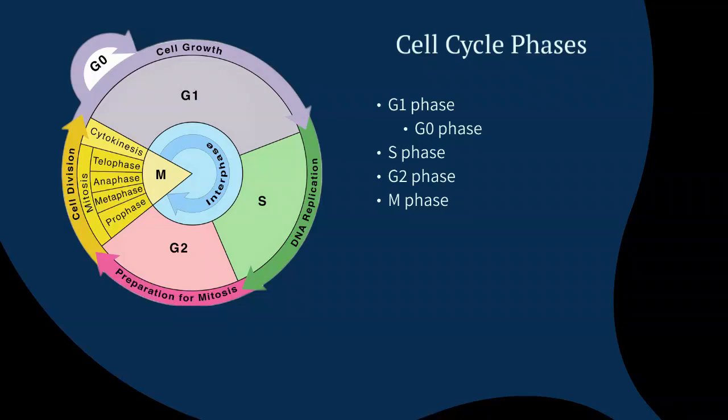During the mitotic phase, or the M phase, your cell undergoes two division processes, one known as mitosis and the other known as cytokinesis. During mitosis, the nuclear DNA is condensed into chromosomes and the cell undergoes prophase, metaphase, anaphase, and telophase. Next, it undergoes cytokinesis, and that is the splitting of the cytoplasm into two daughter cells. Cytokinesis does not begin until mitosis ends.